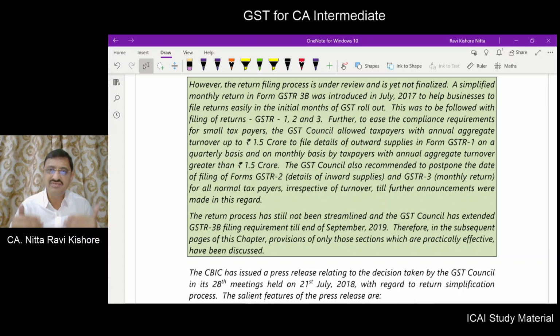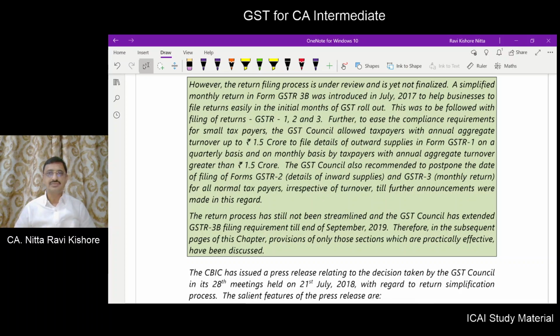Whatever return filing procedure is being currently followed even on this date, being September 30th of 2020, we are still not following the actual return filing processes which have been provided for or envisaged in the law and rules made thereunder, but by way of notifications we have some simplified processes, and even on the current date we are following those simplified processes.